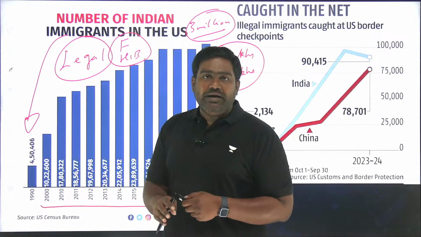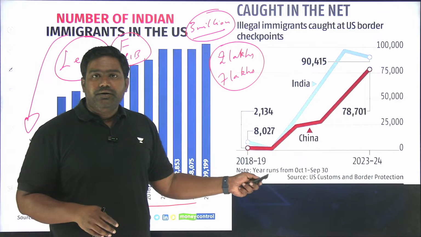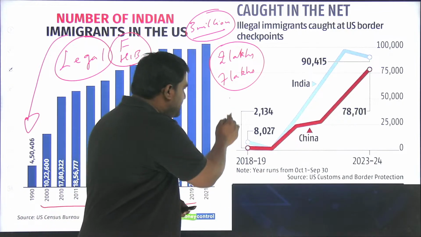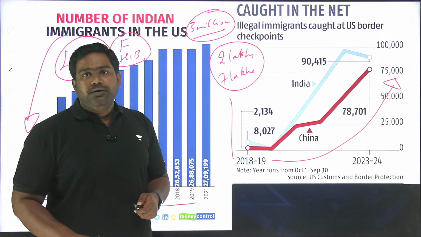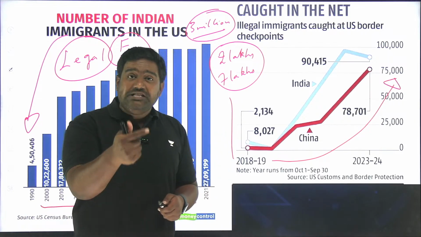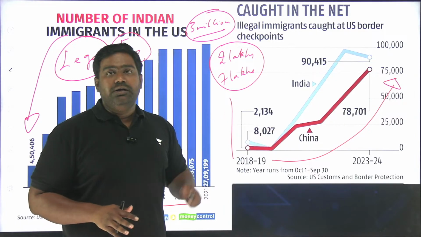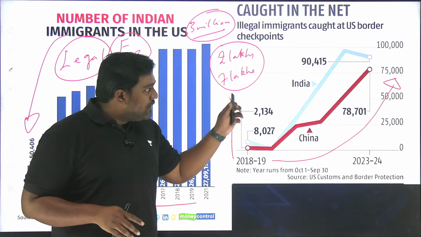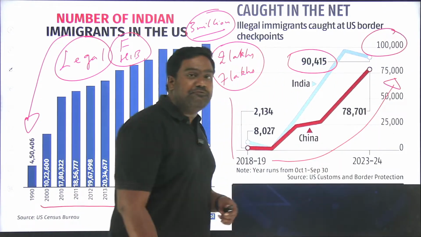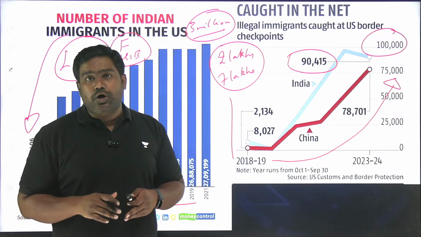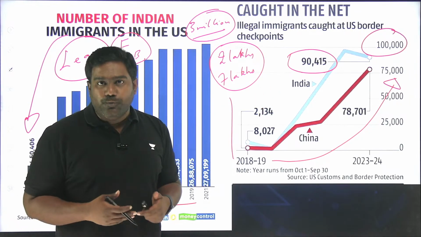They've been complaining to India that there has been a huge surge in illegal migration, especially post-pandemic. From 2018, 2019 onwards, they have witnessed a massive surge in Indian illegal migrants entering their country. European countries like Austria, Belgium, Poland, UK, France, Germany, they've all been complaining about the large-scale illegal migration from India. In the United States alone, in the last few years, close to 90,000 to 1 lakh illegal migrants every year from India have been detained by the American authorities. Imagine if this is the number of the detained illegal migrants, how many might have snuck through?